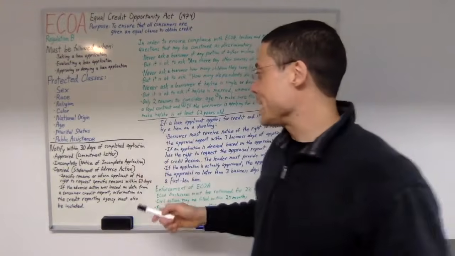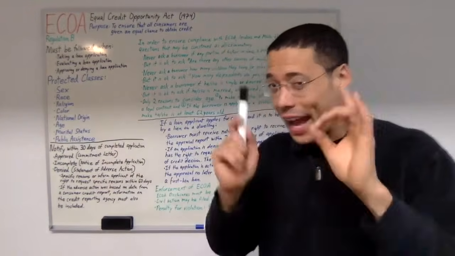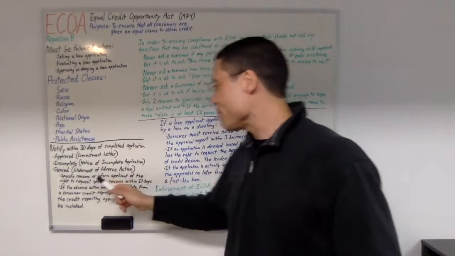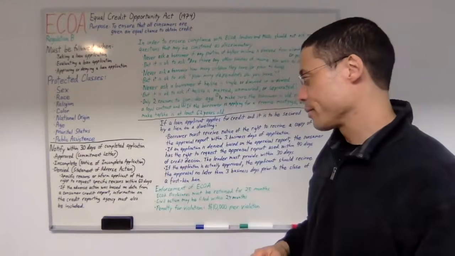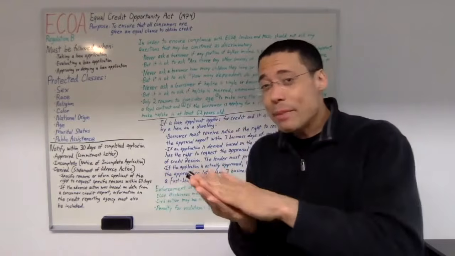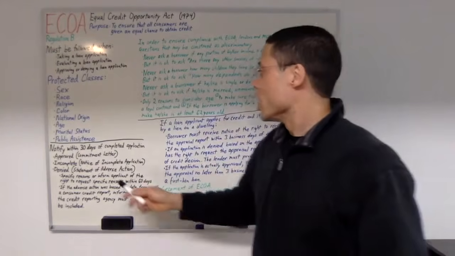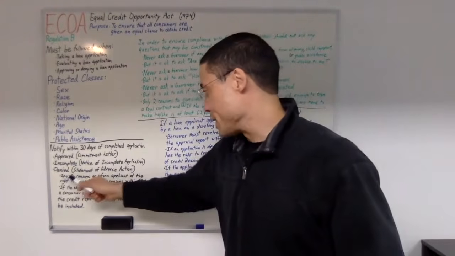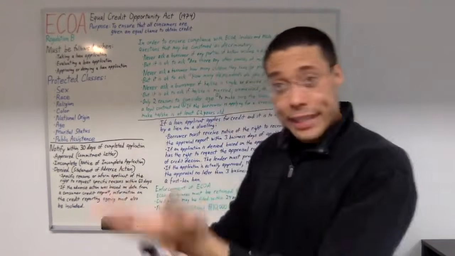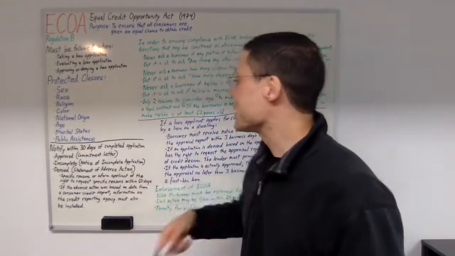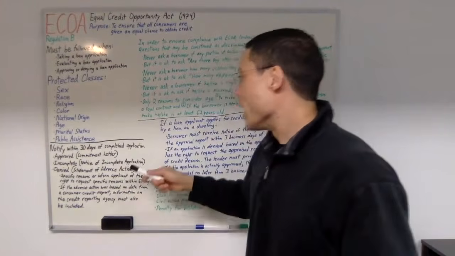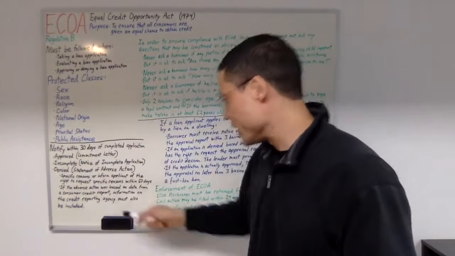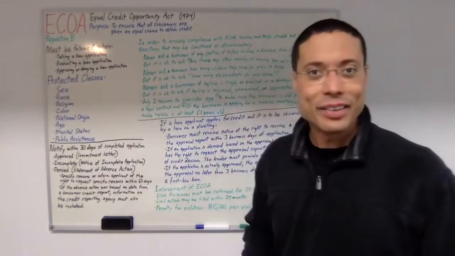And if the application is denied, then we're going to be sending them a statement of adverse action. Now, on the statement of adverse action, we must give them either the specific reasons for the denial, or we must inform them of their right to request specific reasons for the denial, right?